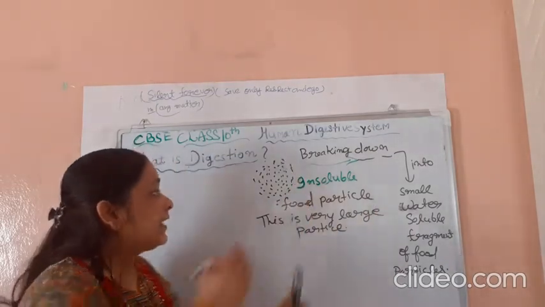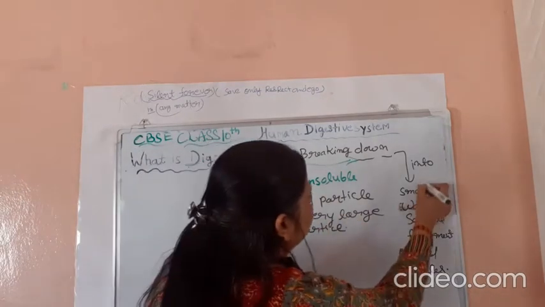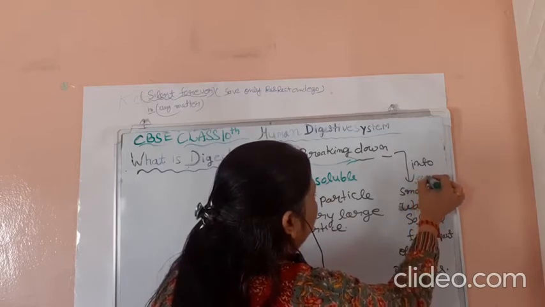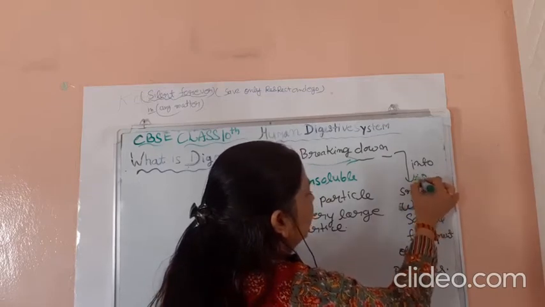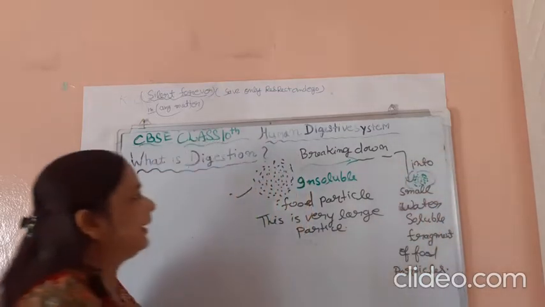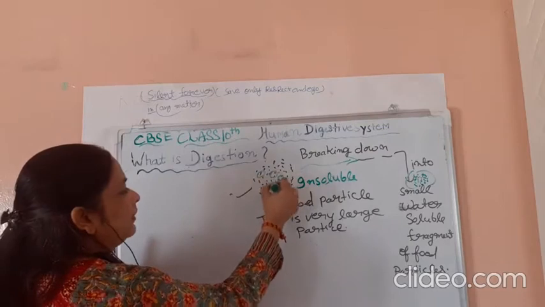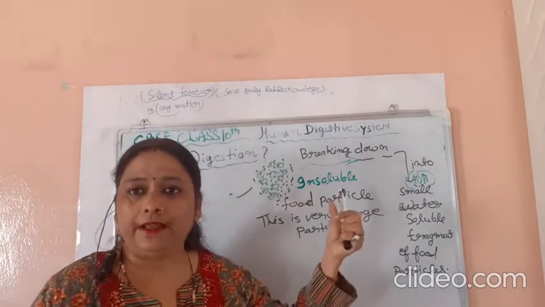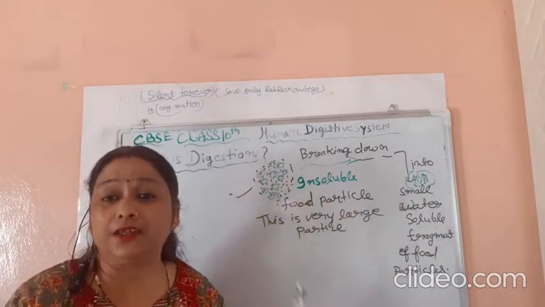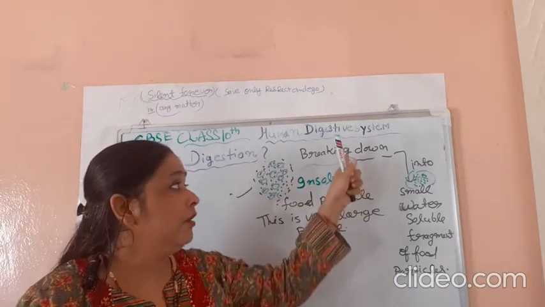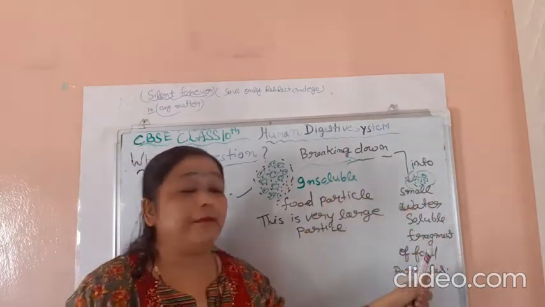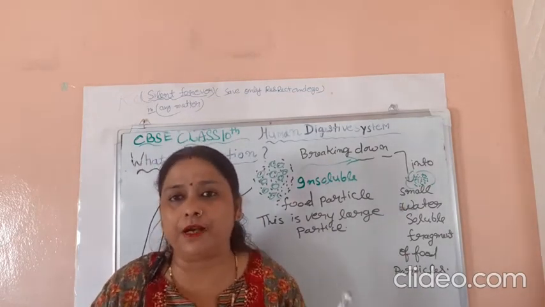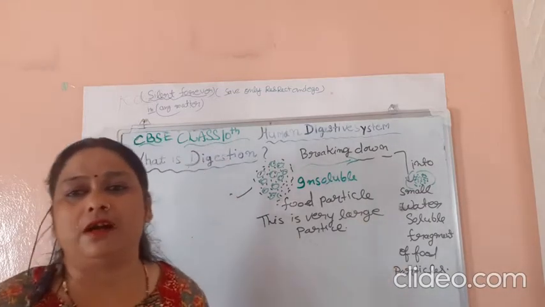Then this is a large particle and this is a very small particle. Breaking down the food particle. Suppose this is a very small food particle. This is a very large particle that we take in through our mouth. This food particle is very large and insoluble in water, breaking down into smaller water-soluble fragments of food particles which can be easily absorbed by our blood plasma. This process is called digestion.